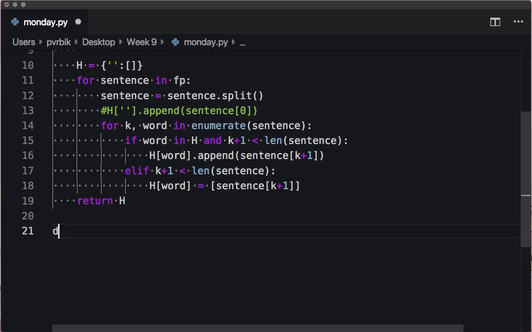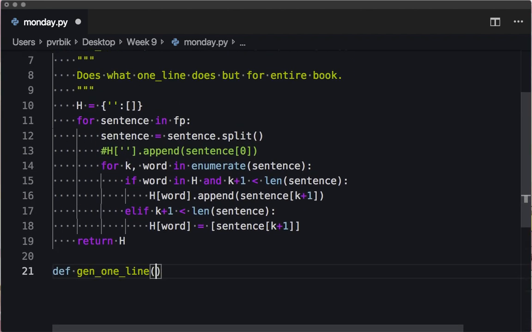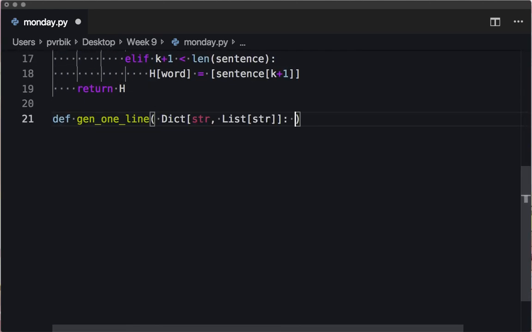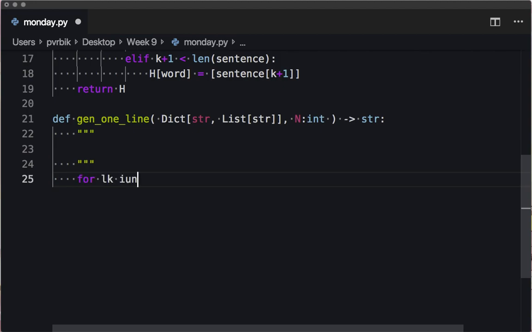How about we generate one line? And what do I need to give it? I need to give this a dictionary of this information, correct? And this should return a string. Okay. So let's generate one line of text that's maybe of length n. All right, so for k in range n.